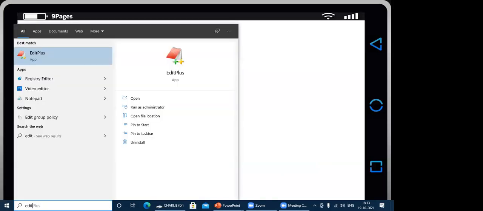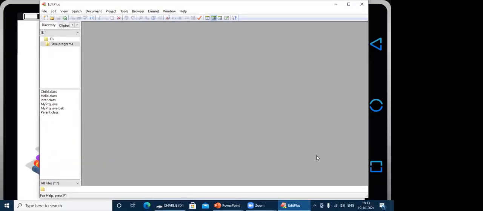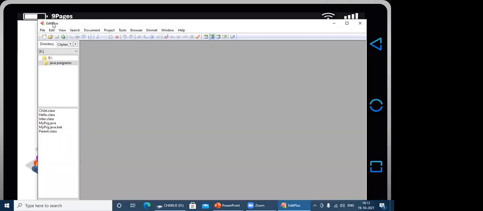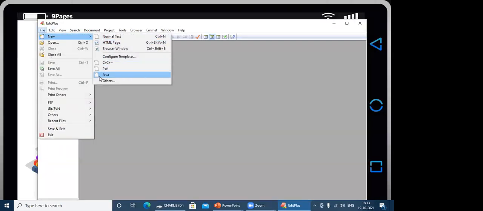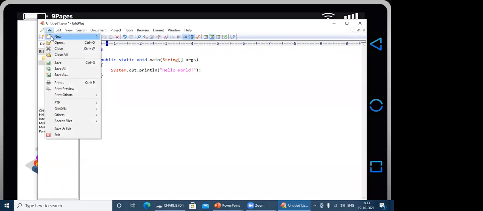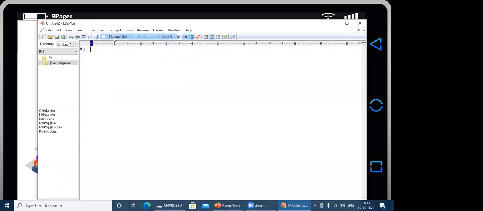So we are opening the editor which we used yesterday. The editor is used to create or write Java applications or Java programs. First, we will discuss the exception handling concept.